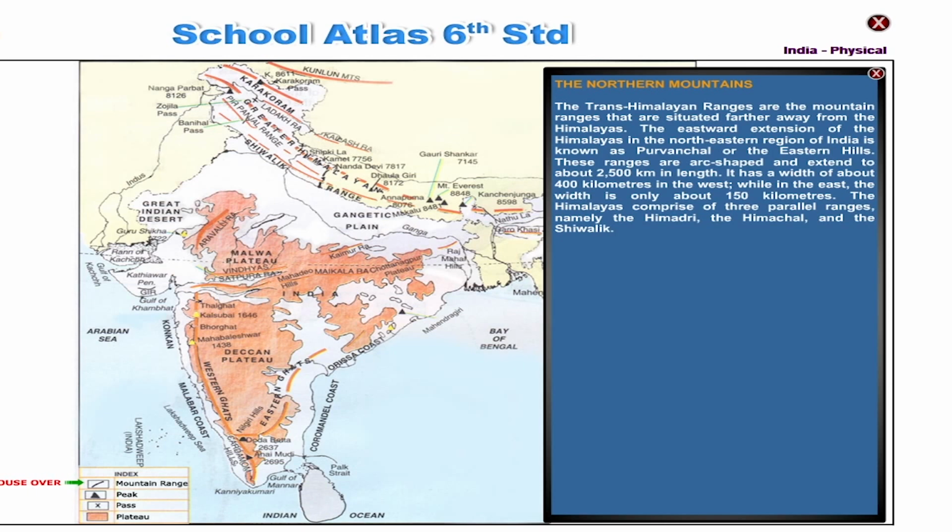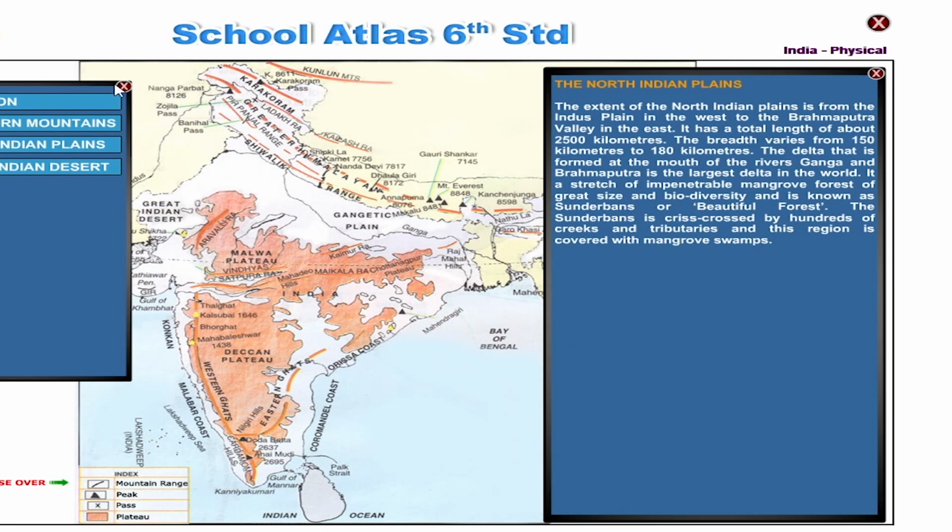These ranges are arc-shaped and extend to about 2,500 km in length. It has a width of about 400 kilometers in the west, while in the east the width is only about 150 kilometers. The Himalayas comprise 3 parallel ranges, namely the Himadri, the Himachal, and the Shivalik.